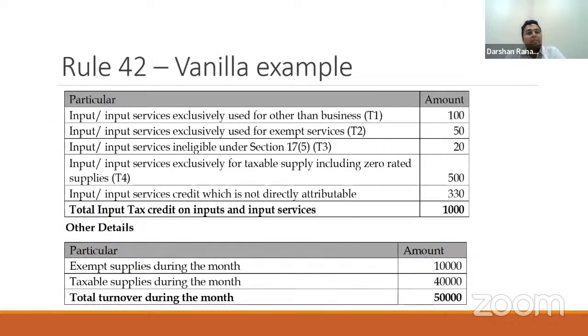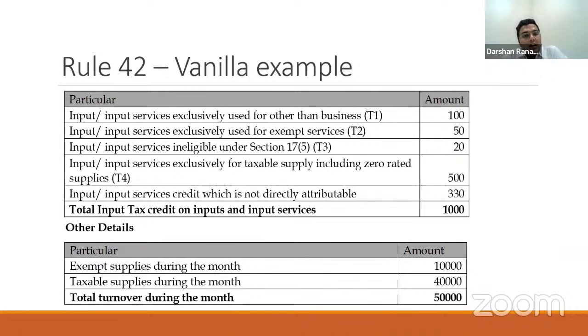Now, understanding this Rule 42 with a simple formula, with a simple example. So we've taken some numbers over here. Input services, which are exclusively used for non-business purpose, is said to be 100. In ITC, exclusively used for exempt services is 50, and input services blocked under 17(5) is 20, and say input services exclusively used for taxable and exports is 500.